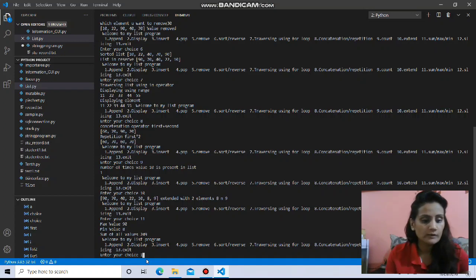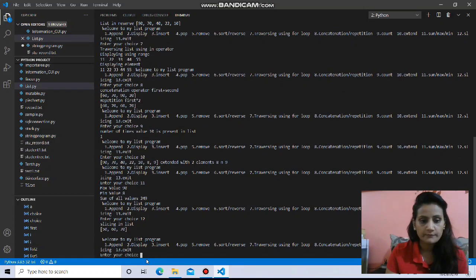Then 12 was slicing, if you remember, the last function, slicing. I had given from index 2 till the end, so these are my values from index 2 till the end. There were 3 at the last, so all the 3 values are here, and slicing we will cover later on. So I hope you have understood everything.